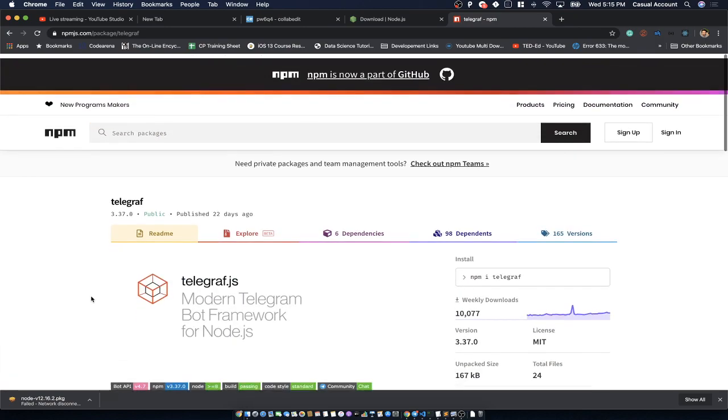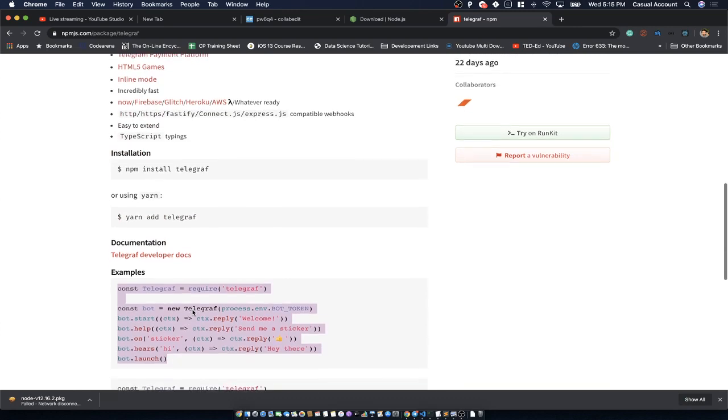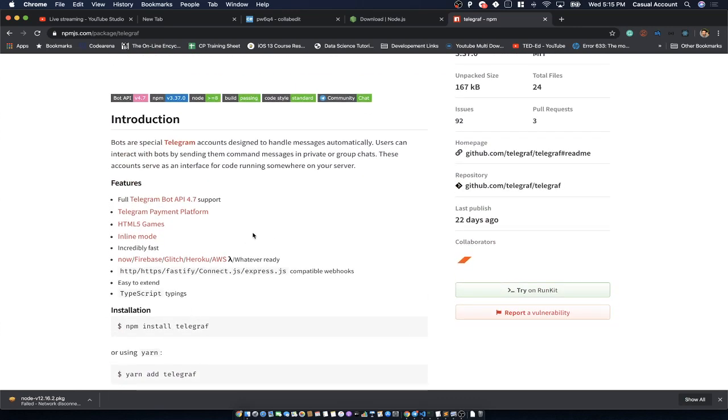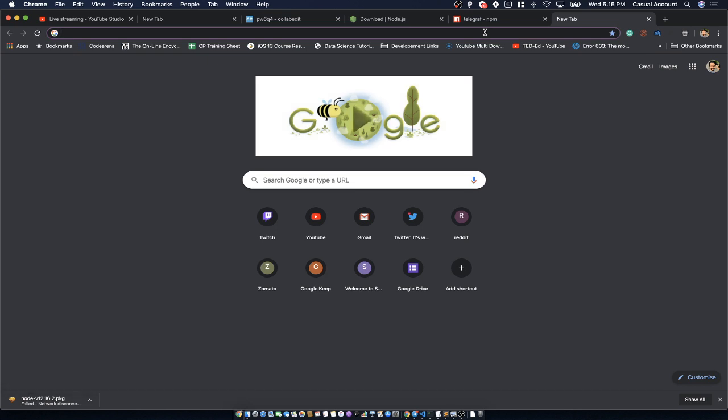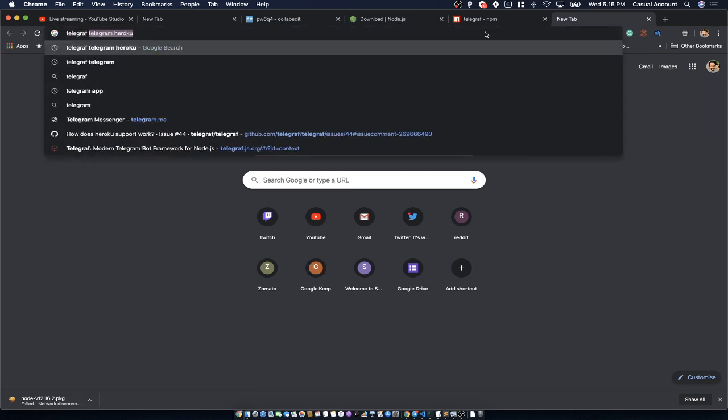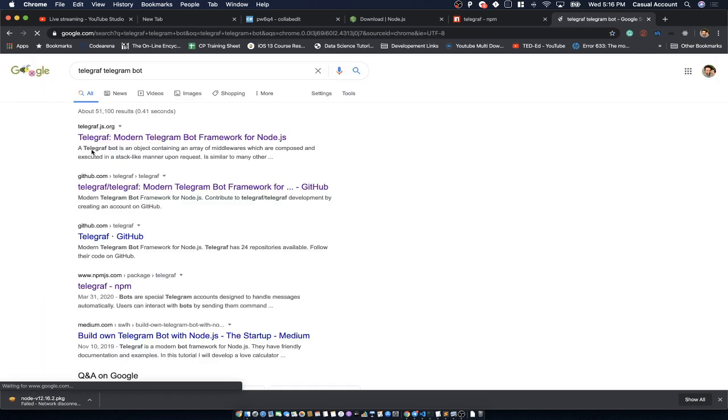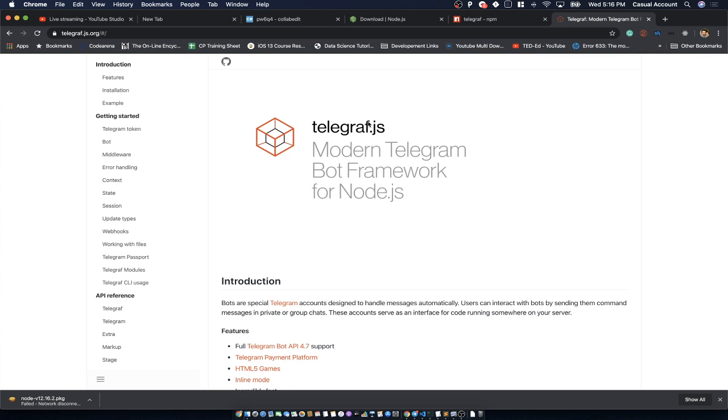Apart from this, there is also a website for Telegraph which you can go to directly to see the documentation of Telegraph. So Telegraph, Telegram bot, we'll search for it, and this is the library. This is the website, telegraph.js.org.